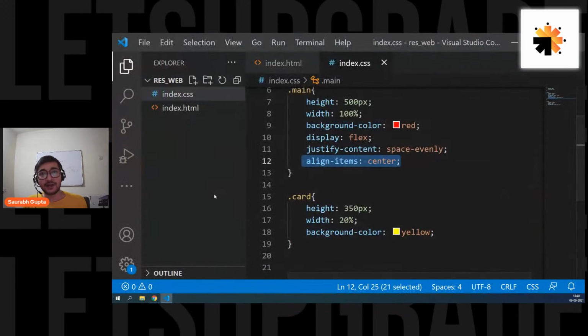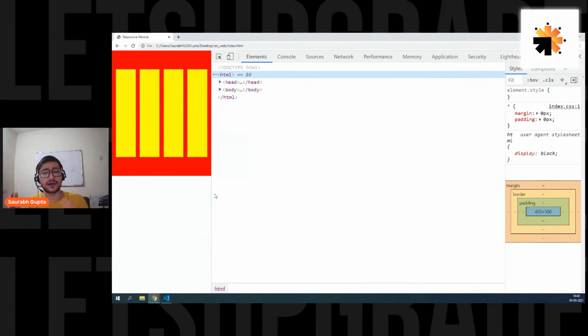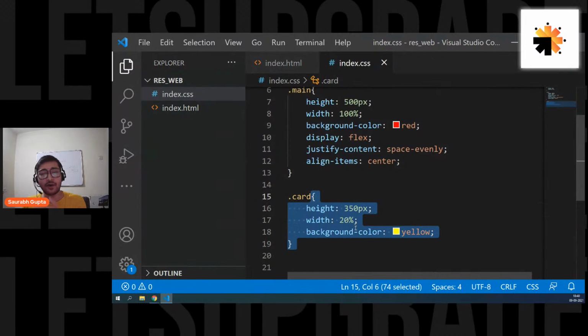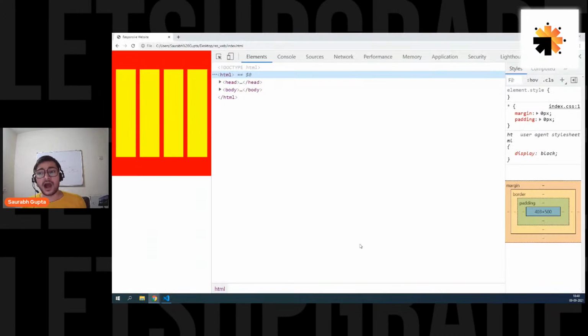And for that, to tell your elements, everyone please focus now. To tell your elements that you have to behave differently, if you want to rearrange it, if you want to change the size, if you want to change the shape, what do we use for that? We use CSS. But we have already written CSS. So how will I write some kind of CSS that will help this when it gets opened in a mobile phone, and also when it gets opened on a desktop? That means I need two kinds of